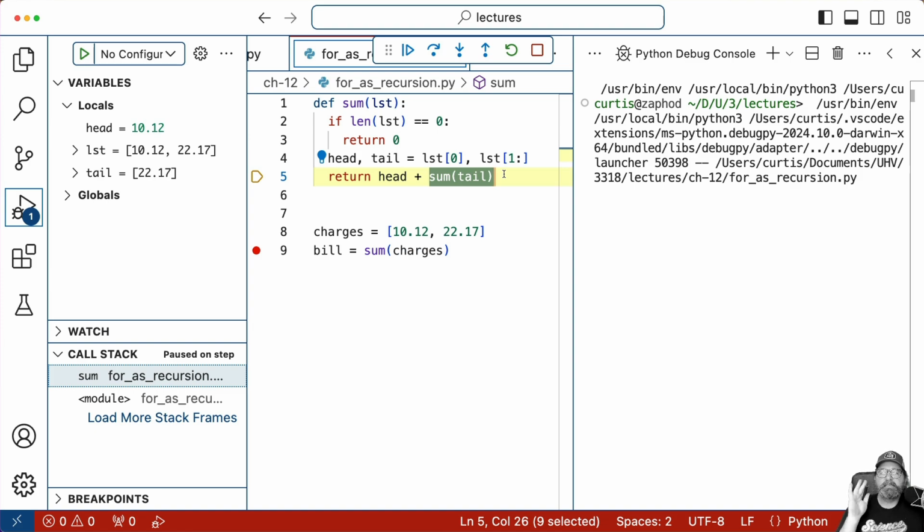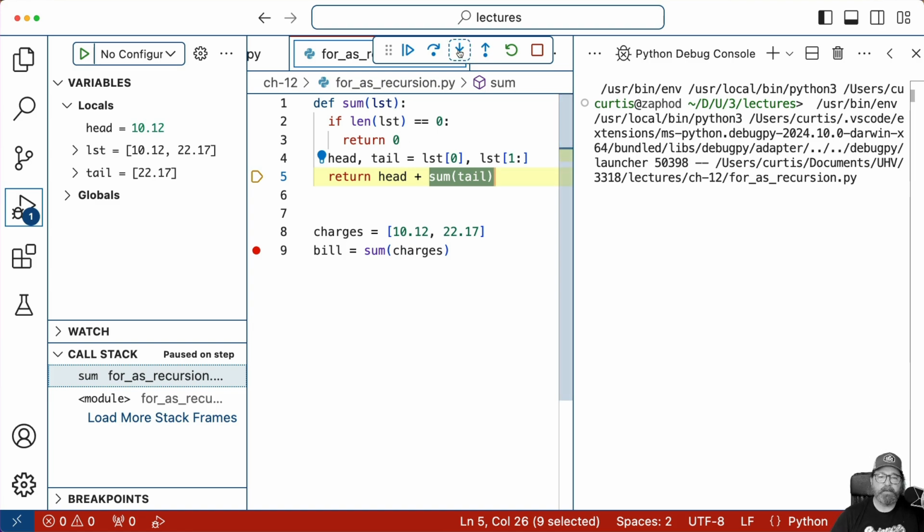So this is a different way of thinking about addition. Instead of being like, I'm going to take a number and then add another number, and I've got that total, and then I'm going to add another number, and I've got that total, instead, what it's saying is I'm going to take the first element, 10.12, and then go add up the rest of the list and then add it to 10.12. That's what this is doing.